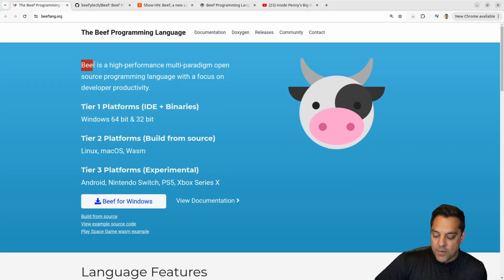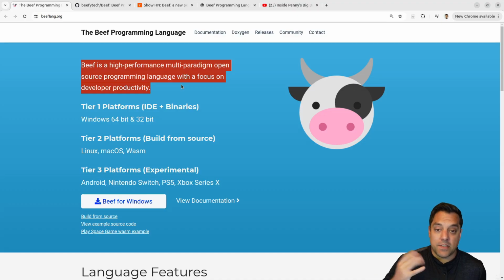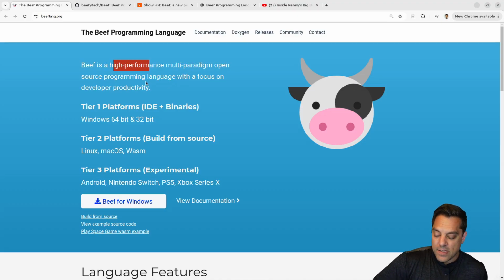From a first impression, Beef is a high-performance, multi-paradigm, open-source programming language with a focus on developer productivity. Okay, so I like those things. I like high performance. I like developer productivity. I like that it's open source, so you can modify it, change it, do whatever you want. And I think this is really interesting: Tier 1 platforms, IDE, and binary. So it supports Windows by default, which makes sense if you're doing game dev and these types of things, right?